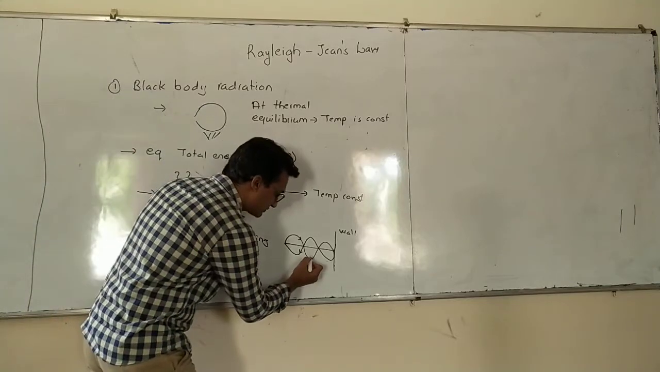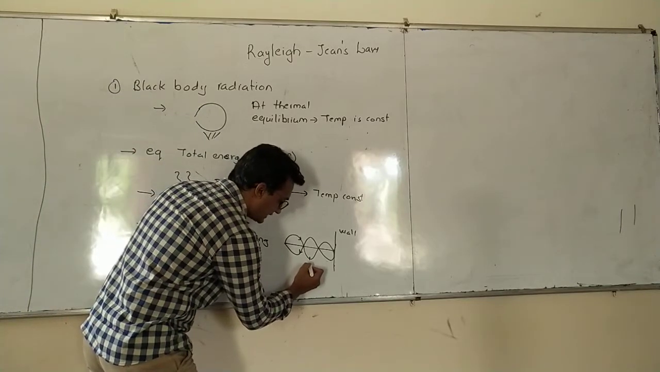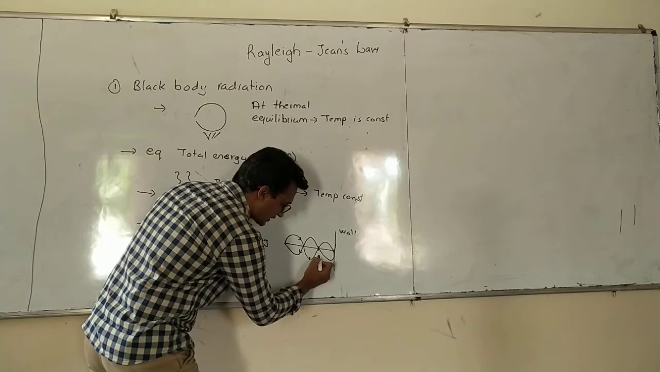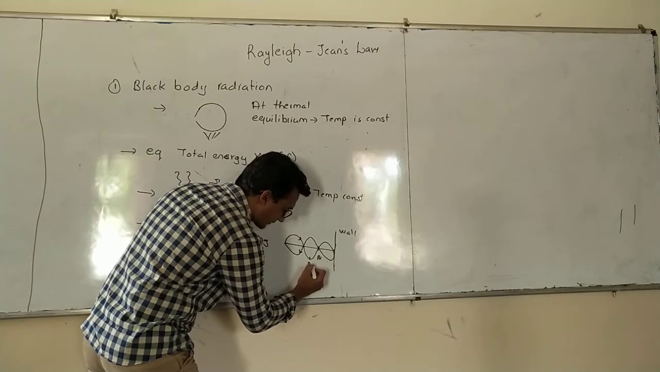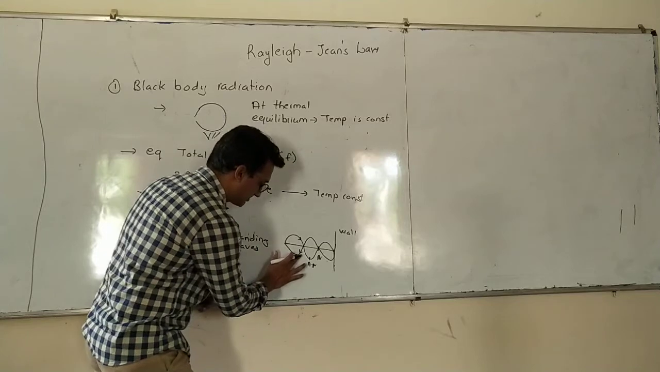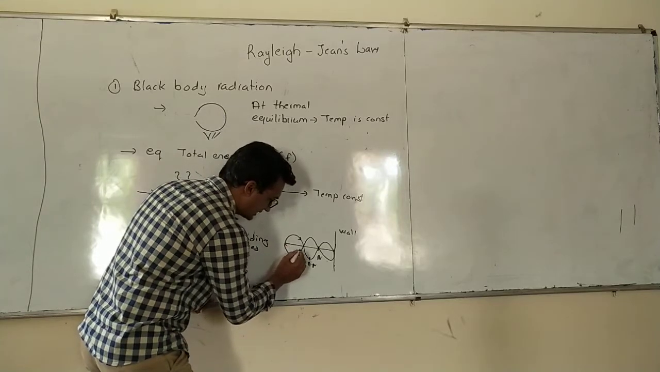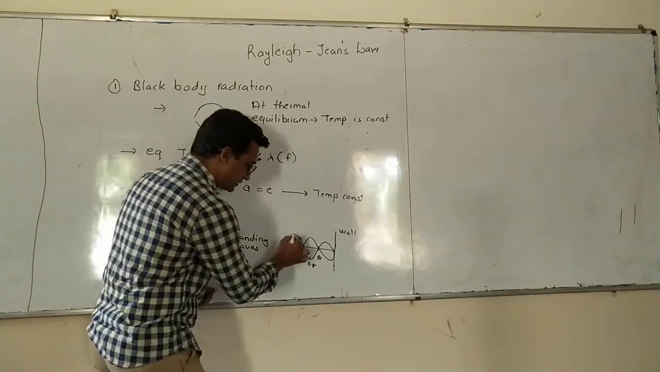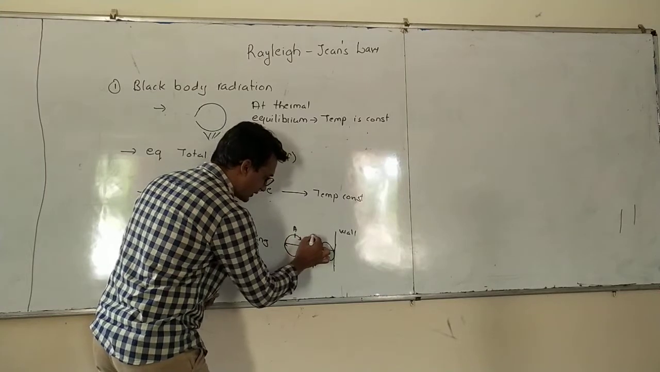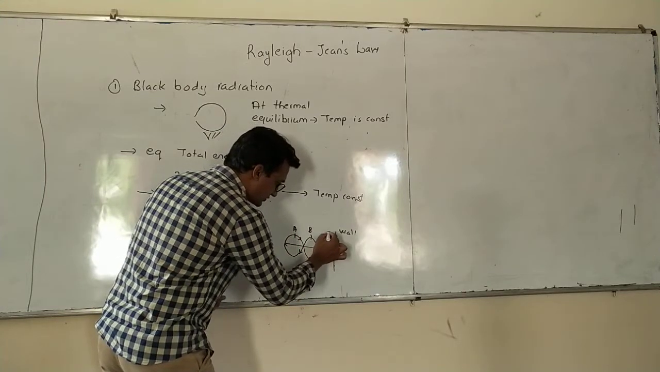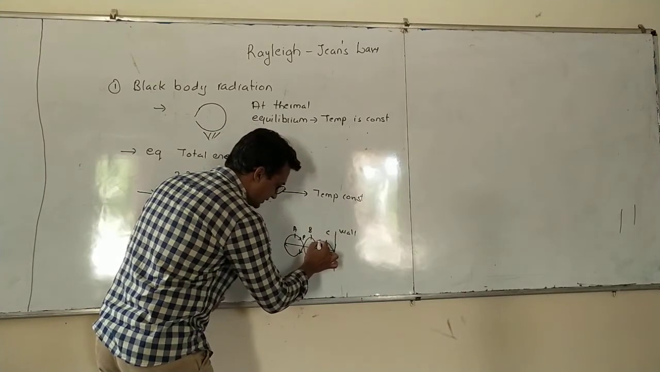Now, if you go to these points which are called antinodes and these points which are called nodes, or you go to any point in this space. Let us say you are at this point A, or you are at this point B, or you are at this point C. Let us say this is P and Q.